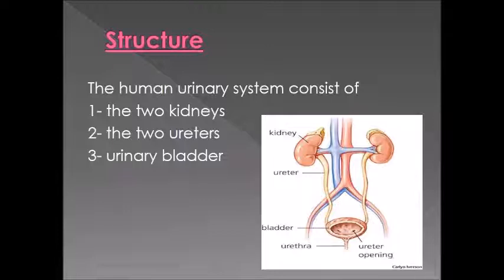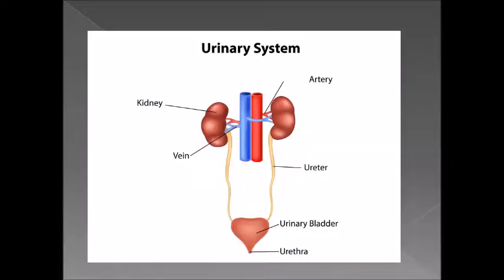Okay. Before we start talking about the kidneys, ureters, and urinary bladder, let's know together from which part the blood reaches the urinary system, and from which part it goes out of the urinary system. Okay, miss, I can't understand. Okay, please open slide number 8, the structure of the human urinary system. We will start with the artery and vein. Miss, I remember the word artery and I remember the word vein.